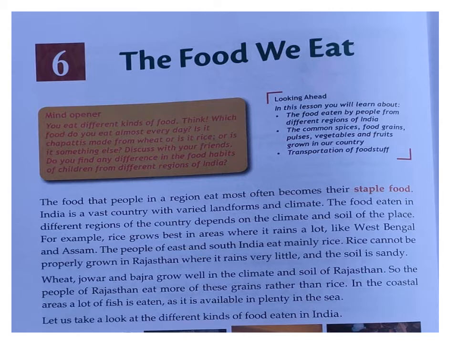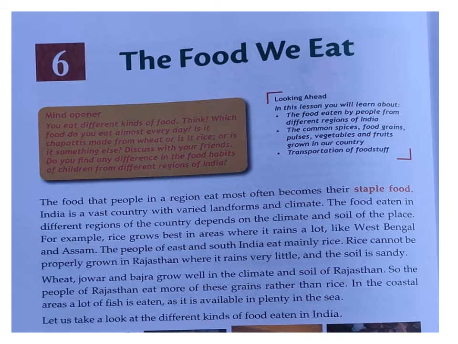Okay, so we will learn, and here something is written in the Mind Opener column. You eat different kinds of food. Think, which food do you eat almost every day? Is it chapati made from wheat, or is it rice, or is it something else? Discuss with your friends.